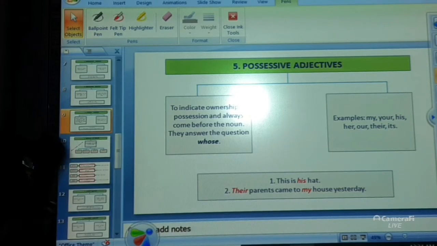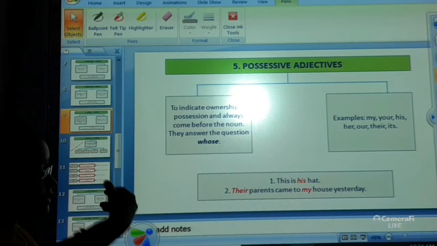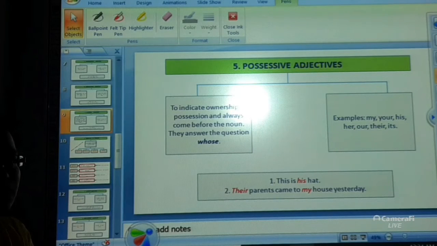That means specifically that house belongs to me. I am the owner of the house. Alright. So I am showing the possession upon the house, that is with the word my. That is my house. So their parents, somebody else's parents, their parents came to my house yesterday.